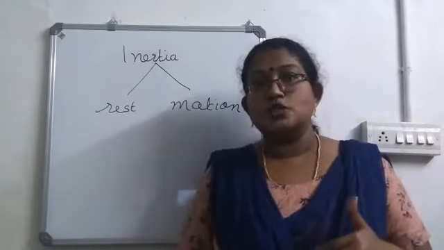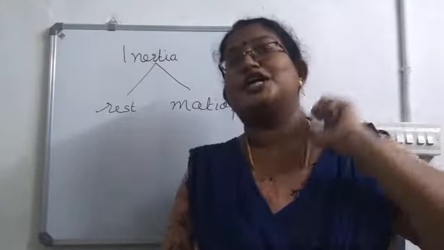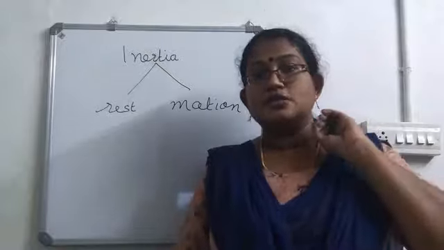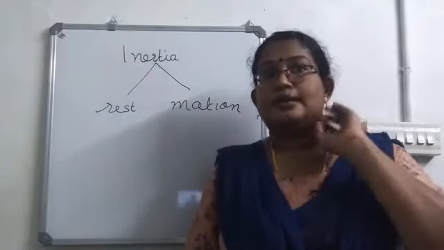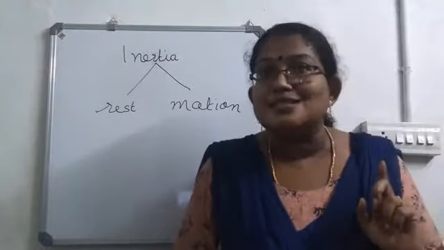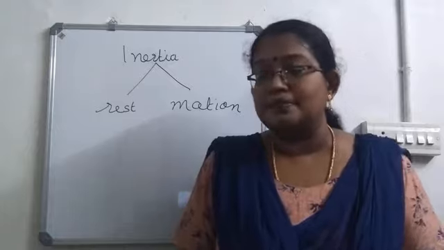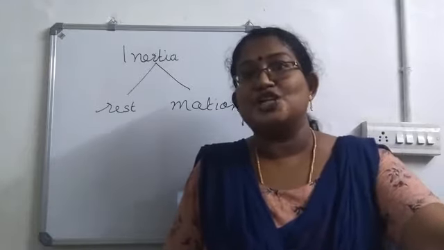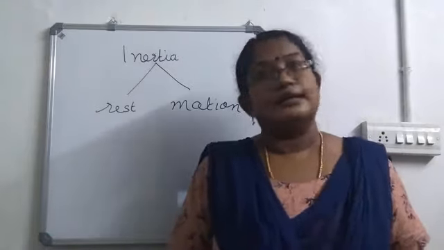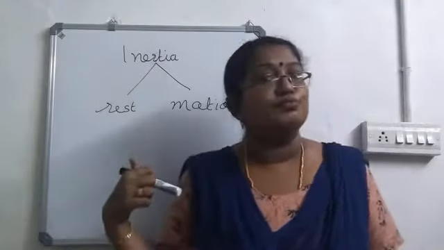By applying force on the pedal, the cycle was moving, and so the tendency of the cycle is to continue its motion. So once you stop pedaling, that means once you stop applying force, then also it will continue its motion. But after moving for a short distance, it stops. Why? Because of friction exerted by the ground. Okay. So it's an example for inertia of motion.